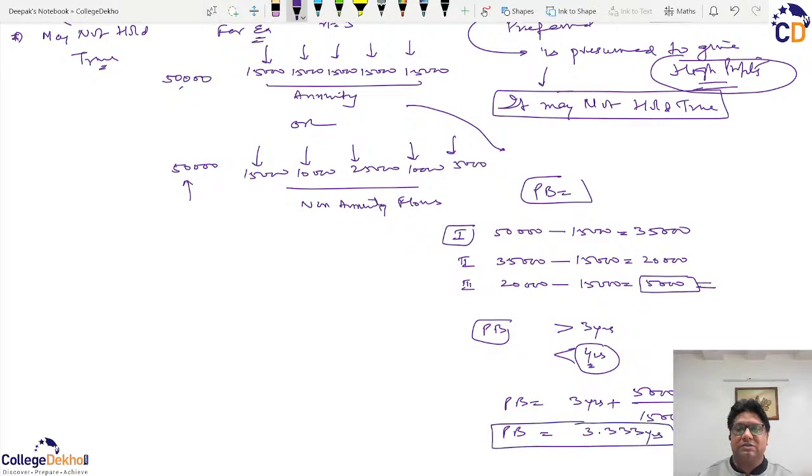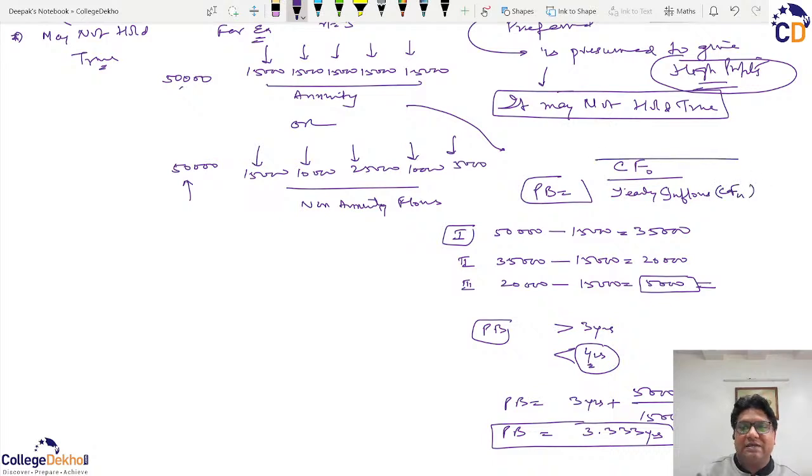3.333 years. So, instead of writing like this, we can also write that payback period is equal to initial cash flow divided by yearly inflows. Yearly cash inflows, जिन्हें हम लोगों ने क्या नाम दिया था?